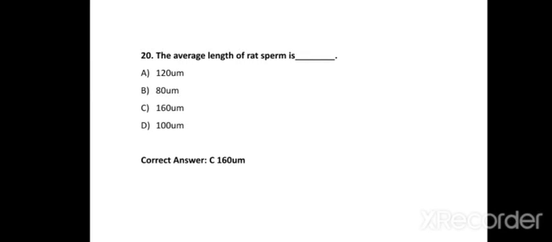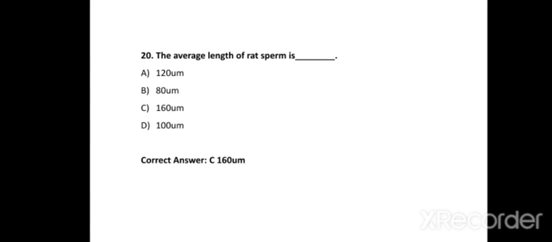Next one, question number 20. The average length of rat sperm is dash dash dash. What is the average length of rat sperm? So the options are option A, 120 micron; option B, 80 micron; option C, 160 micron; and option D, 100 micron. So the correct answer of this question is 160 micron.